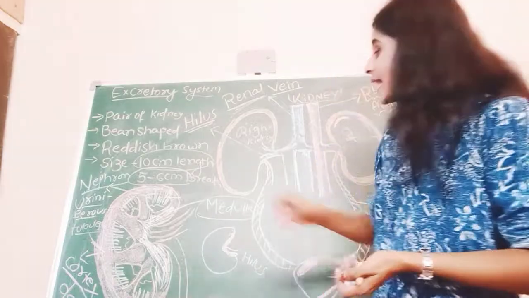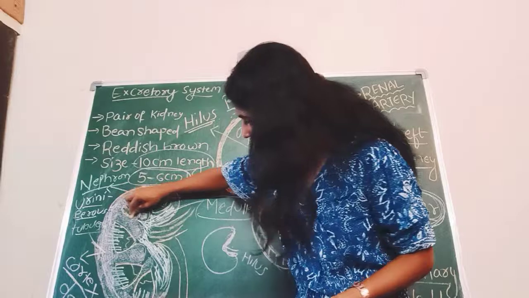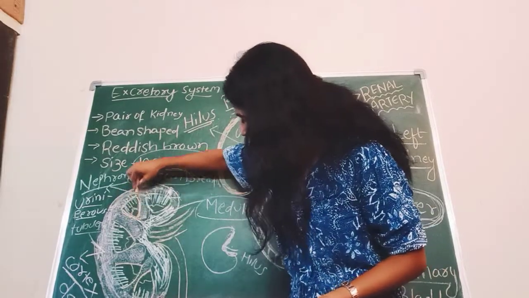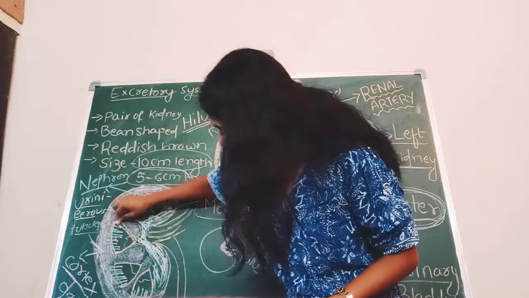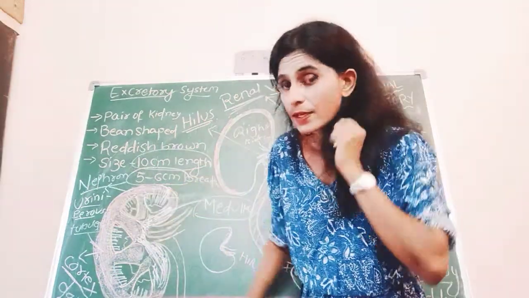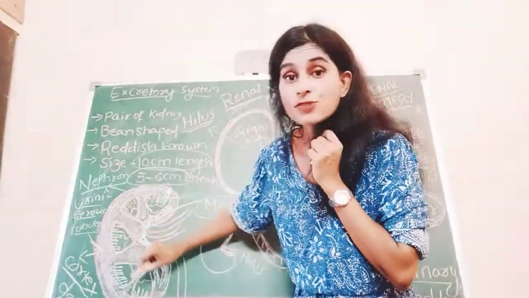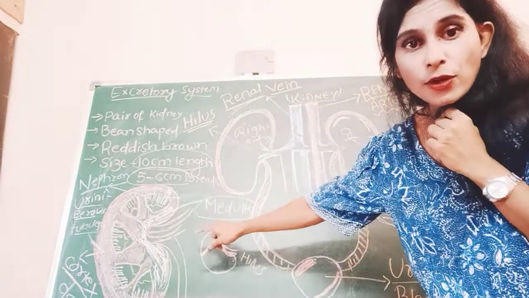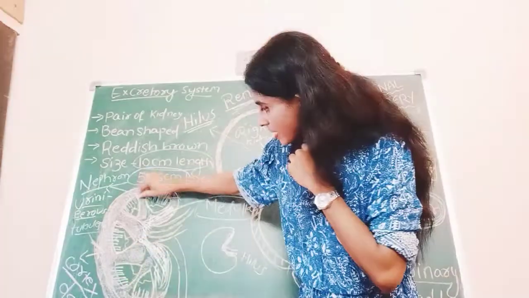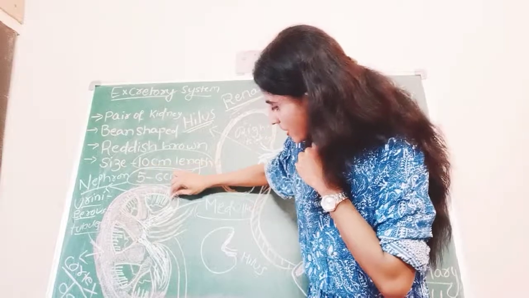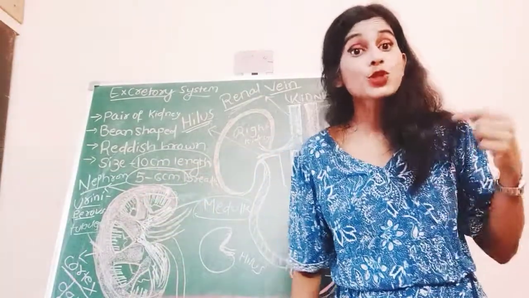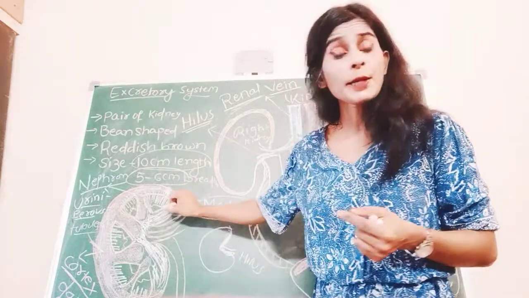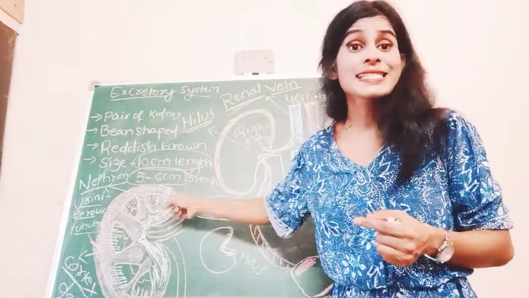So inside the kidney, are you able to see some inverted pyramid-like structures? There are about 9 to 12 inverted pyramid-like structures present inside the kidney.